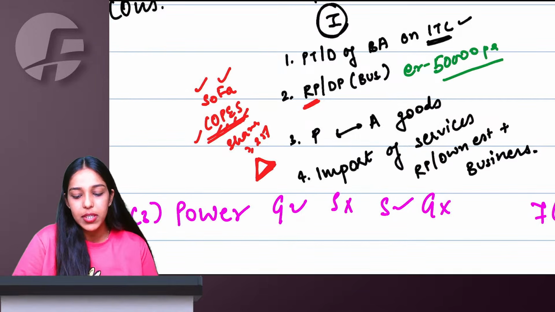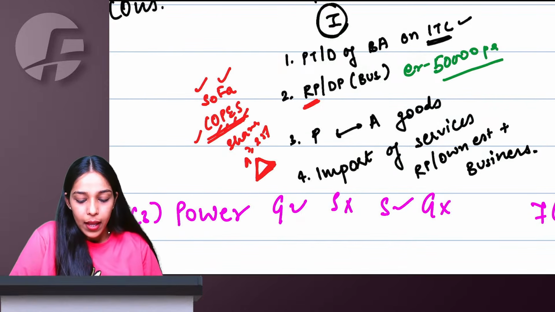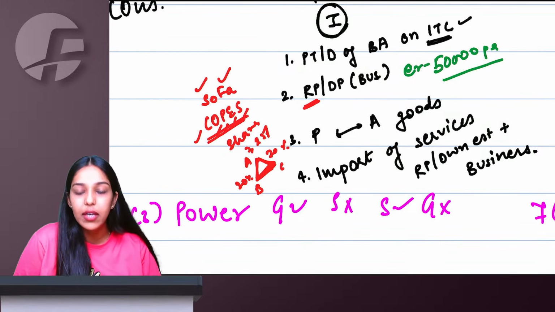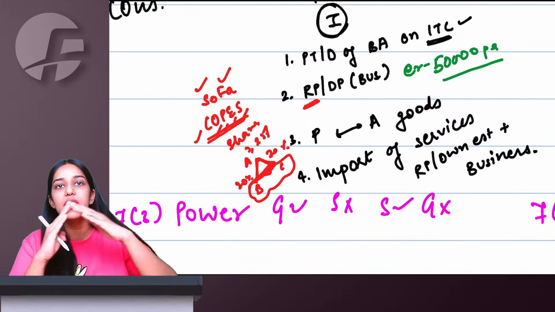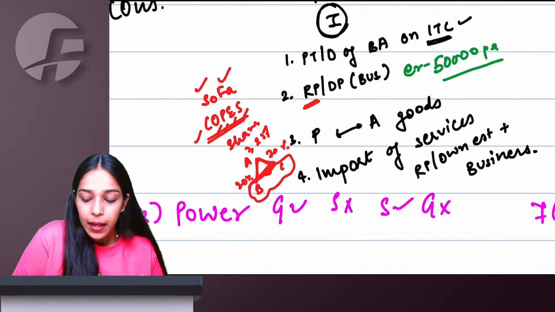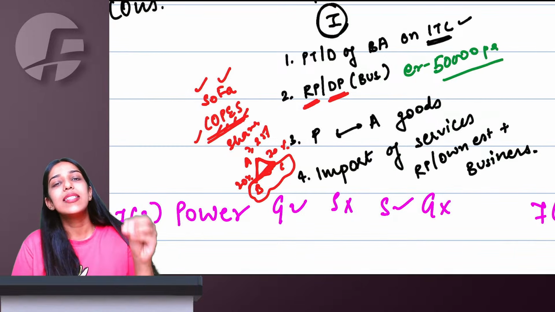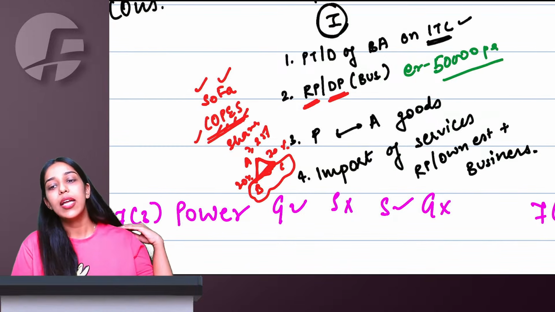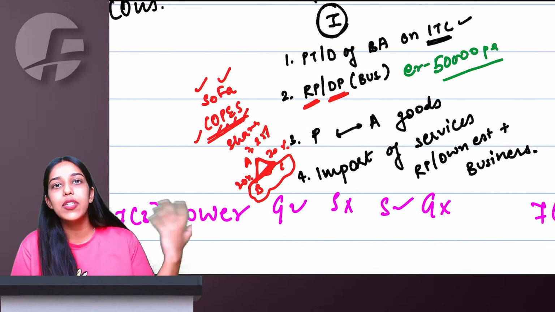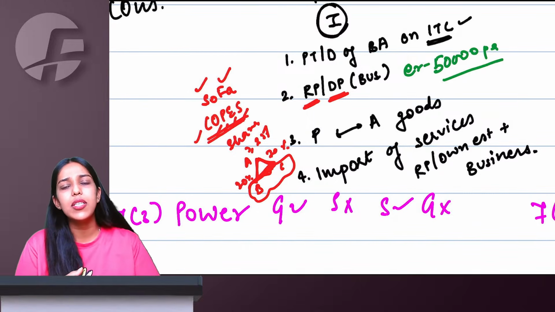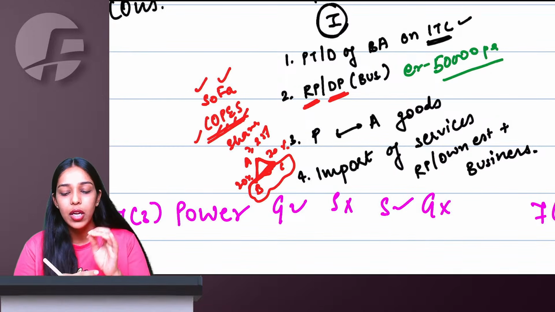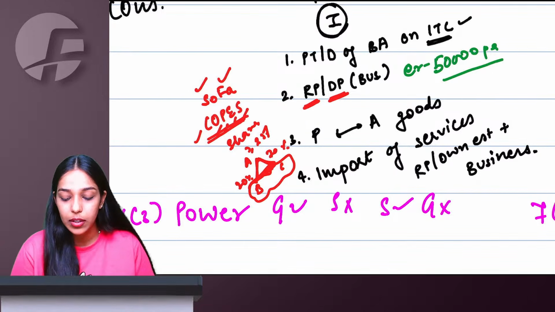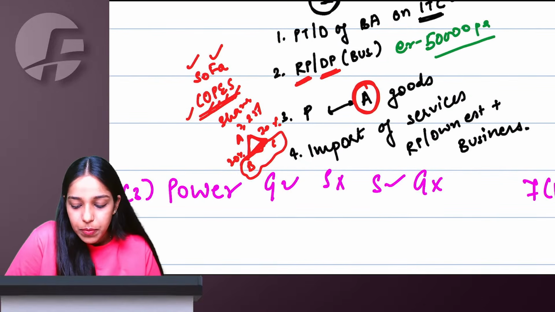The triangle concept is covered here, meaning if A is holding 30% in B, they are related. A is holding 70% in C, they are related. However, B and C are also going to be related because a common person is holding in both of them. Ma'am, what do you mean by distinct person? Same PAN, separate registration. If under my own PAN I have a separate registration, might be in the same state voluntarily, might be in a different state, but if it is same PAN, separate registration, we are going to consider it as a distinct person. Ma'am, who is an agent as per GST?